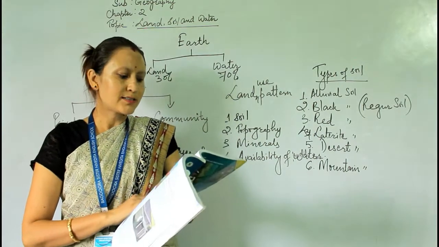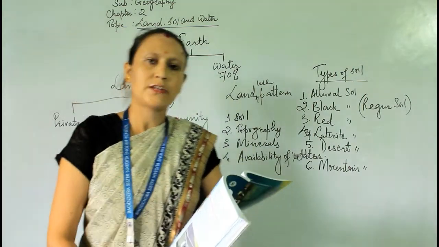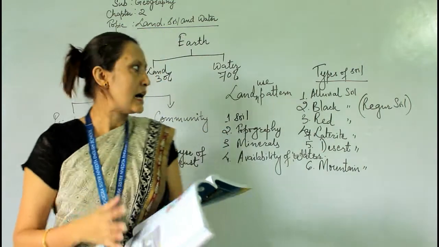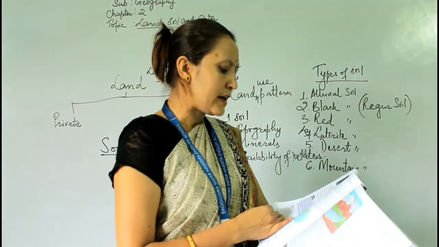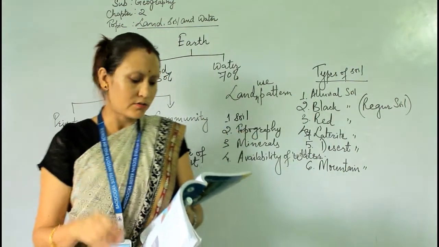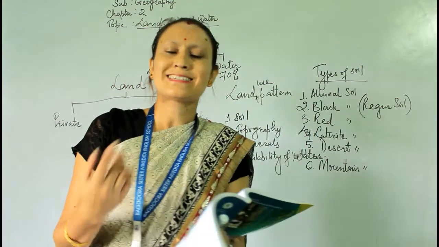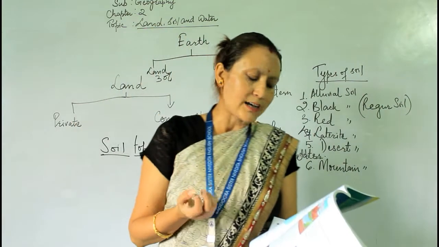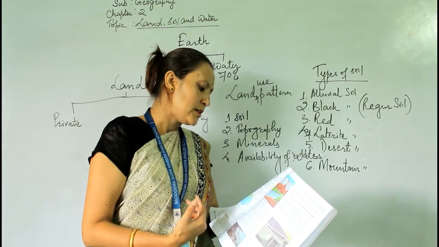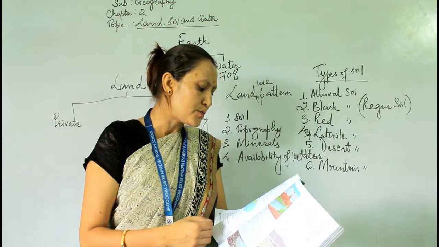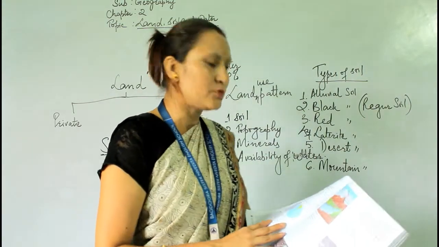So by using such processes, we can definitely preserve our soils. Contour ploughing is another one, and shelter belts are another way. Shelter belts, especially, we can see in the dry areas, arid regions, desert areas. Wind blows away the top layer, the fertile soils. If a row of trees is planted, they check the wind movements.